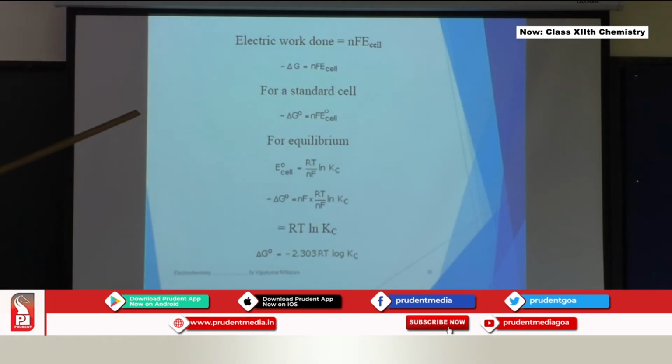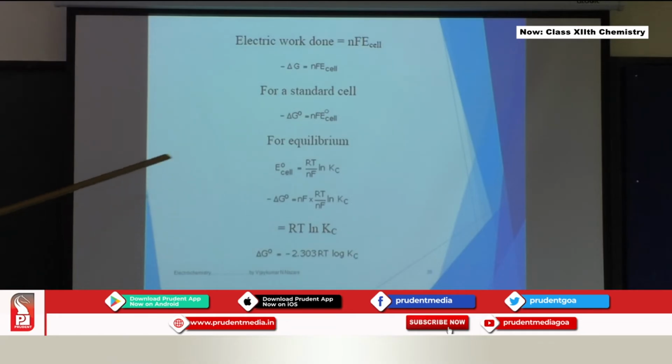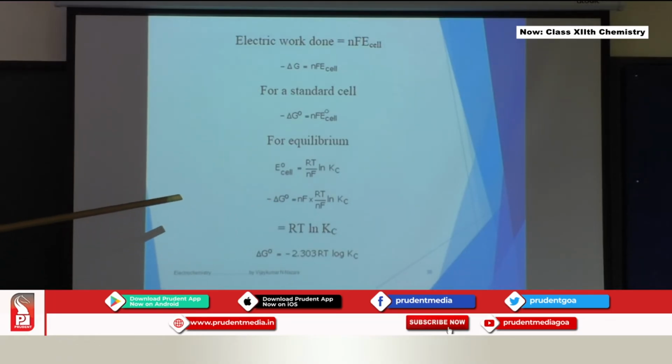Electrical work done is nF E cell, which is related to Gibbs free energy: minus delta G equals nF E cell, or for standard conditions, minus delta G naught equals nF E naught cell. For equilibrium, we have E naught cell equal to RT upon nF ln Kc, and if we replace ln with log, the value comes as 2.303.